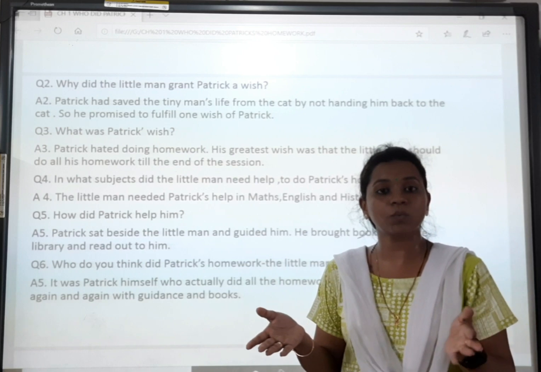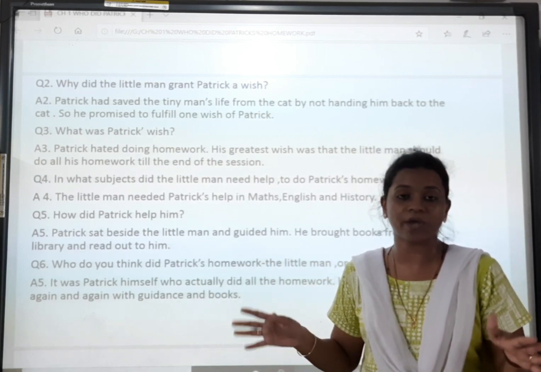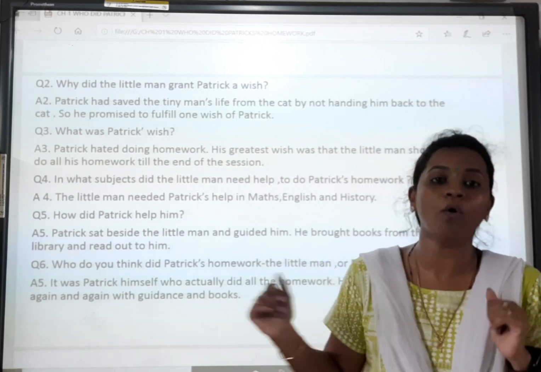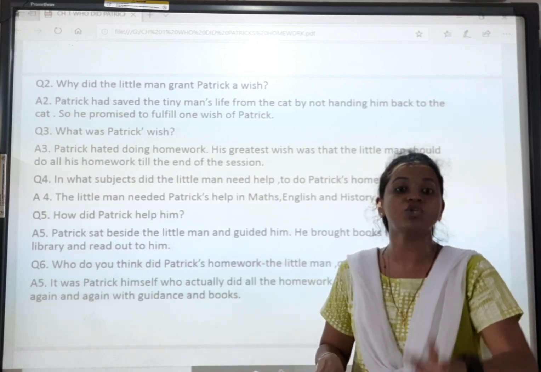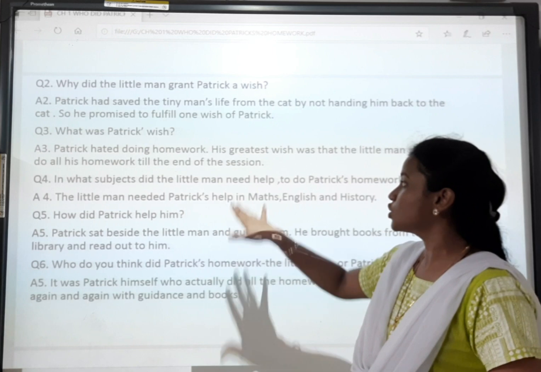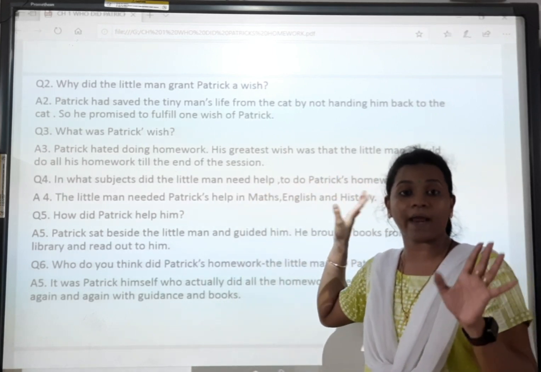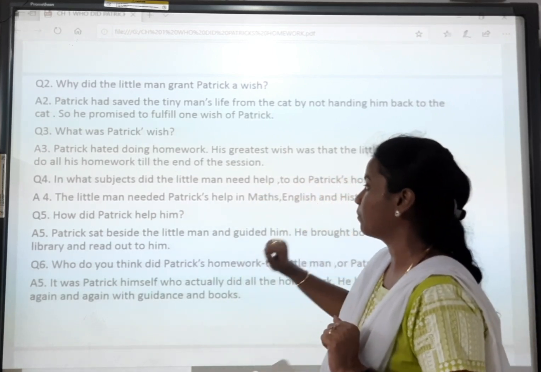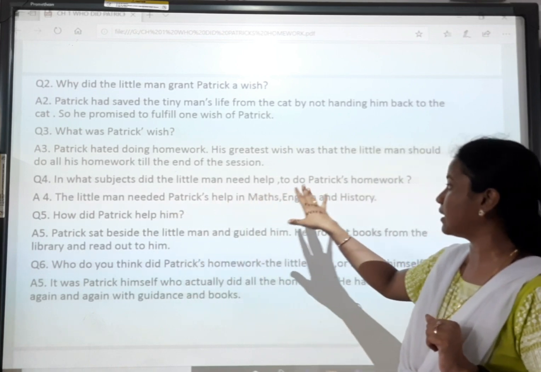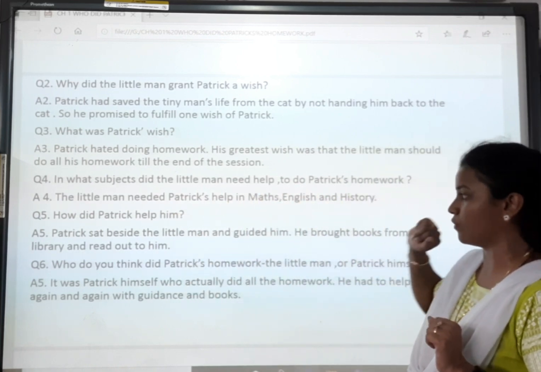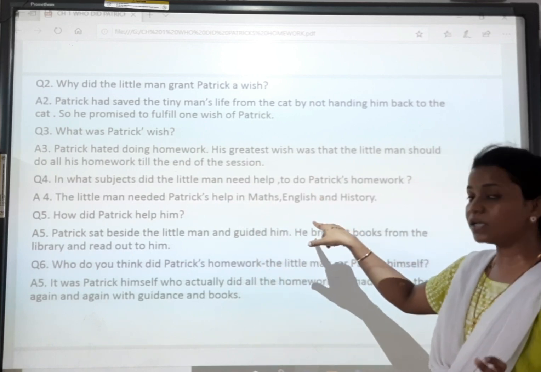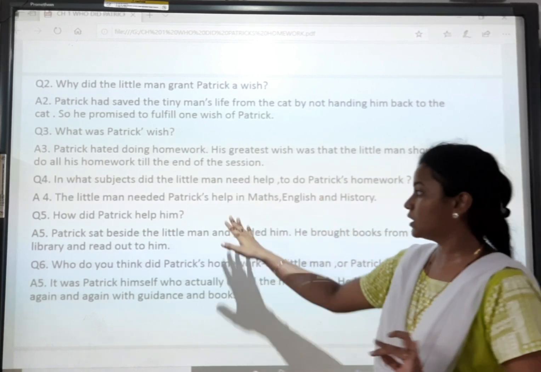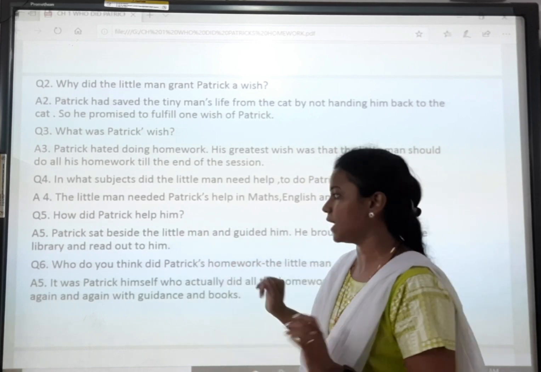Now what was Patrick's wish? With the chapter's explanation we have come to know that Patrick hated doing homework. So his only wish was that this little sized man should help him do his homework till the end of the session. So that was his wish. In what subjects did the little man need help due to Patrick's homework? The little man needed Patrick's help in maths, English and history. These are the subjects in which he needed his help.